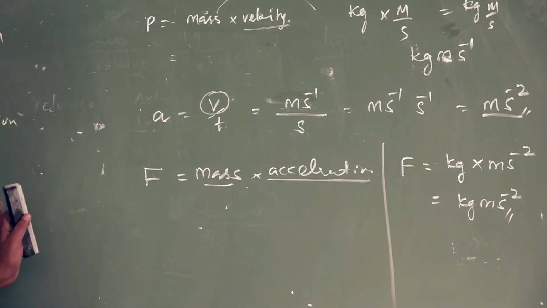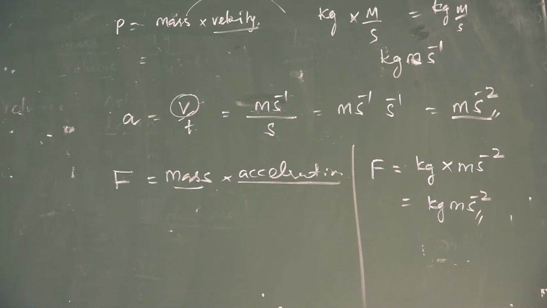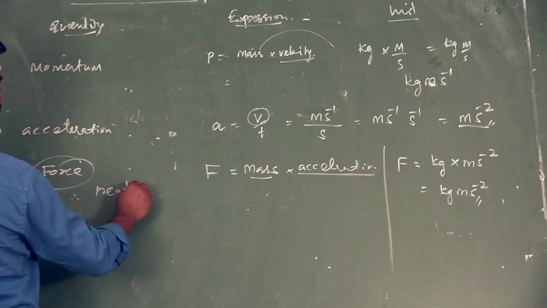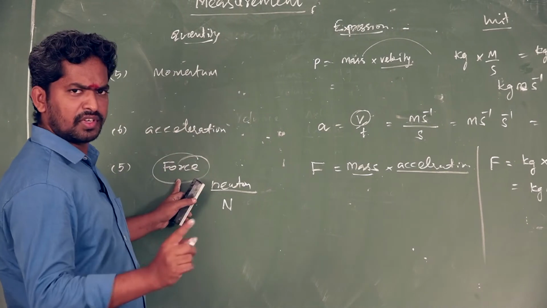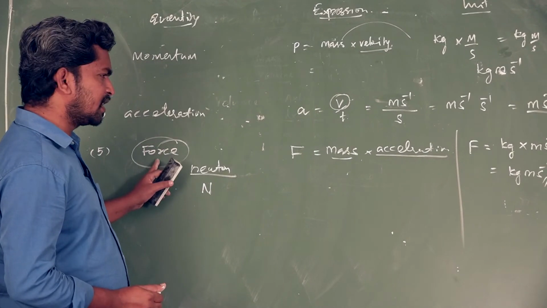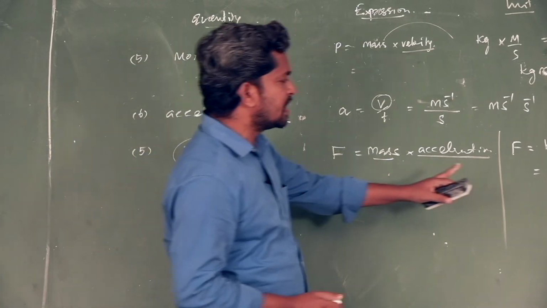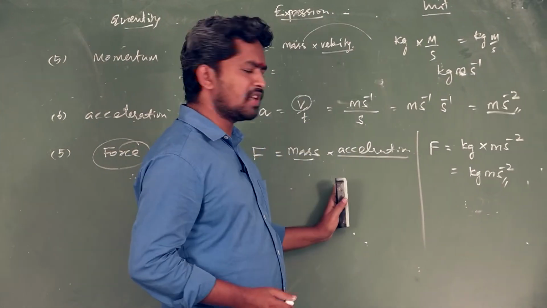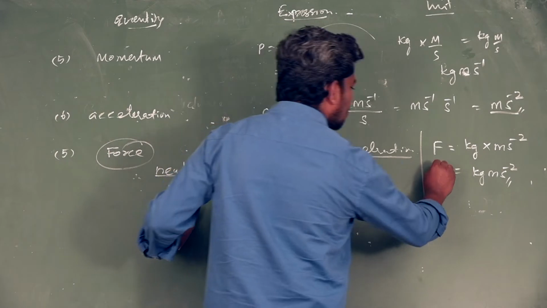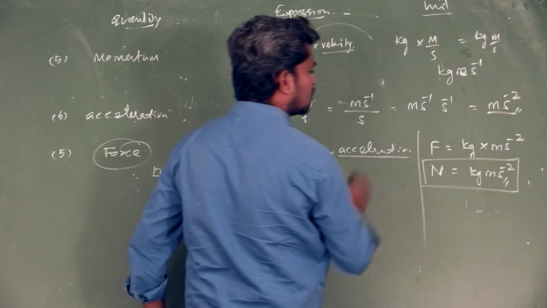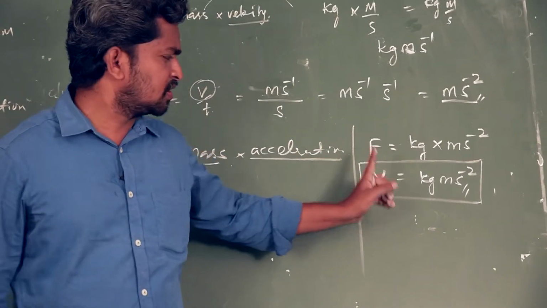But this is from the fundamental and derived quantities, based on the expression. But in the SI system, the unit of force is Newton. The unit of force is Newton, symbol capital N. So for your SI unit, very important: the unit of force based on the SI system is Newton. This is derived from the expression, based on the formula. So Newton is equal to kilogram meter second minus 2. It is very important. What is the SI unit of force? Newton.